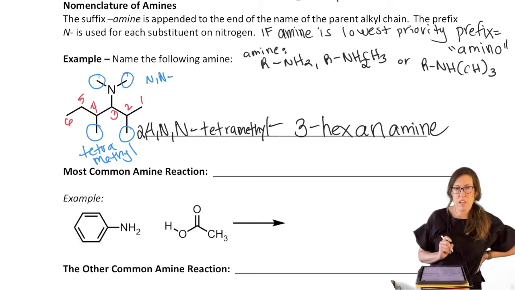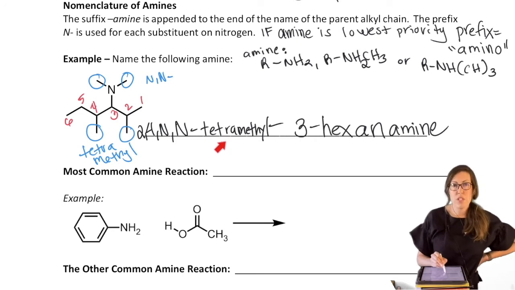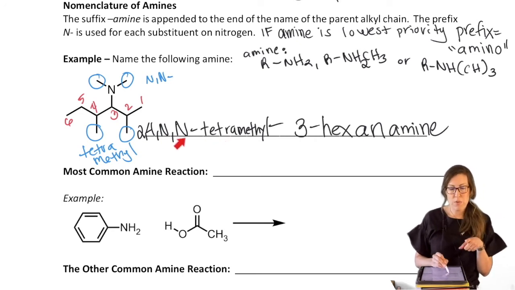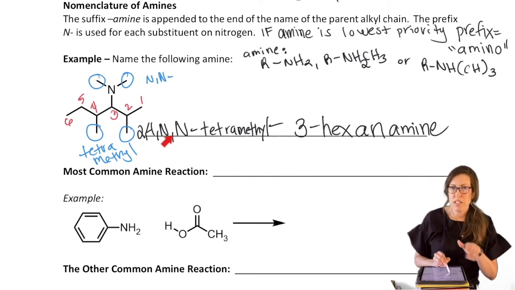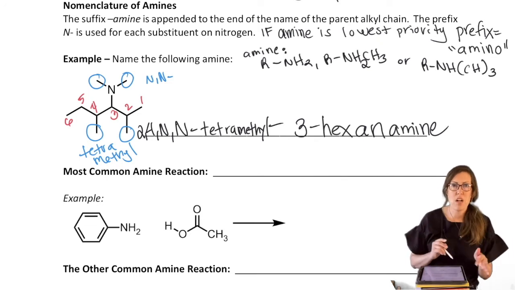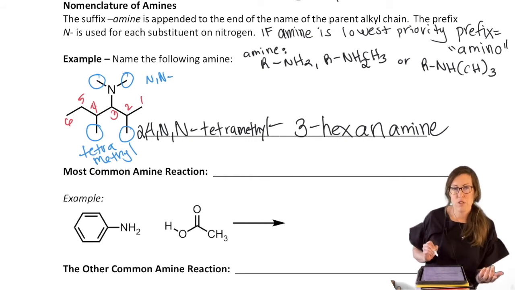N-tetramethyl-3-hexanamine. So if you're done naming and you know you had tetramethyl, but you didn't tell anyone where those tetramethyls were, you know you weren't complete. But there's no number assigned to the N, so we have to use N. That's as complicated as we're going to get, but if you had multiple N's, you'd have to do N primes, and that we're not going to worry about. Just know how to name with one amine that it might have alkyl groups on it, okay?